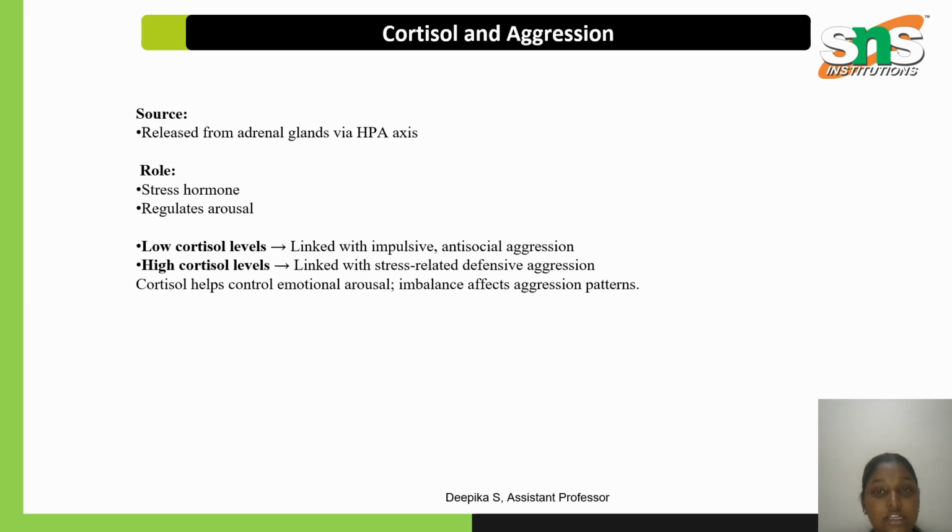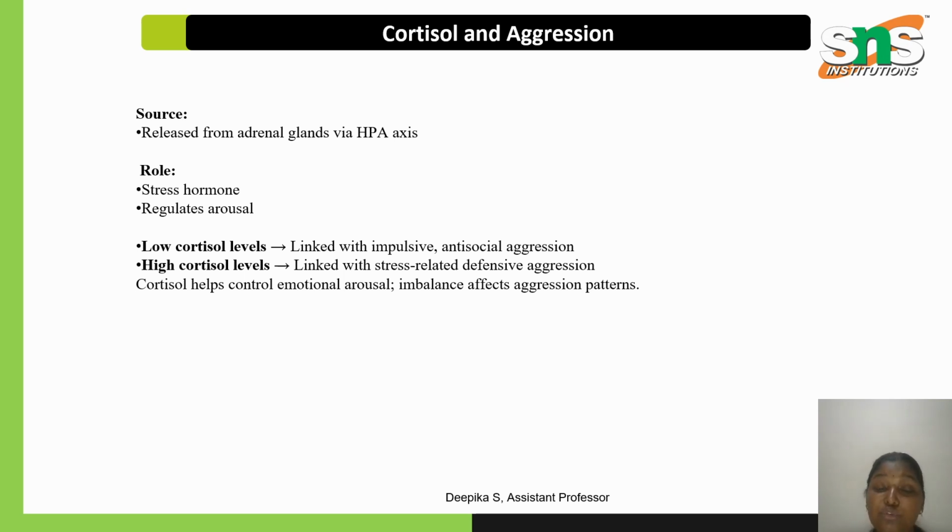Next, cortisol and aggression. We'll see how the cortisol hormone connects with aggression. Cortisol is released from the adrenal gland through the HPA axis in the brain. The main role of cortisol is to create stress. It is also called the stress hormone, and it regulates the arousal of stress and related activities. Lower cortisol levels are linked with impulsive and antisocial aggression, while higher cortisol levels are linked with stress-related defensive aggression.